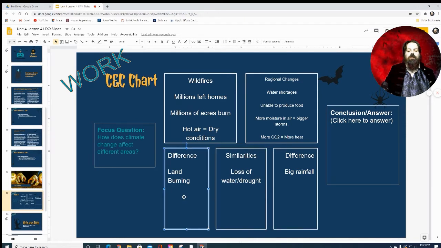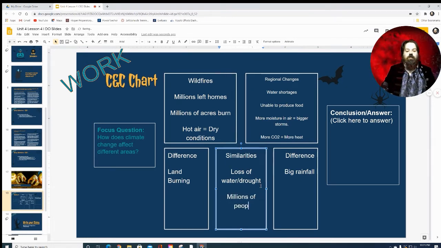Hot air conditions, millions of people are affected, all right? No food. All right, that looks good.